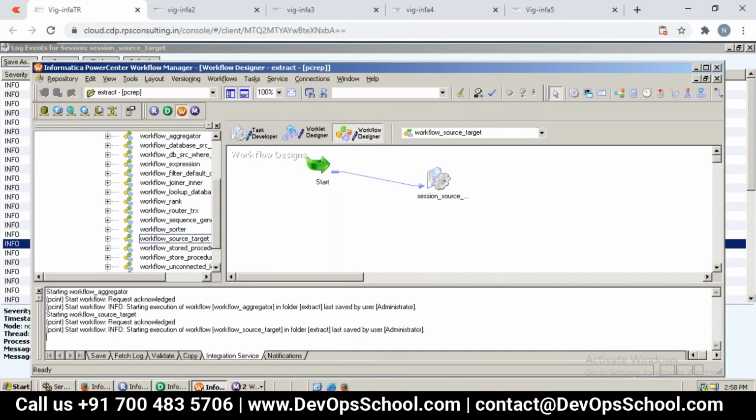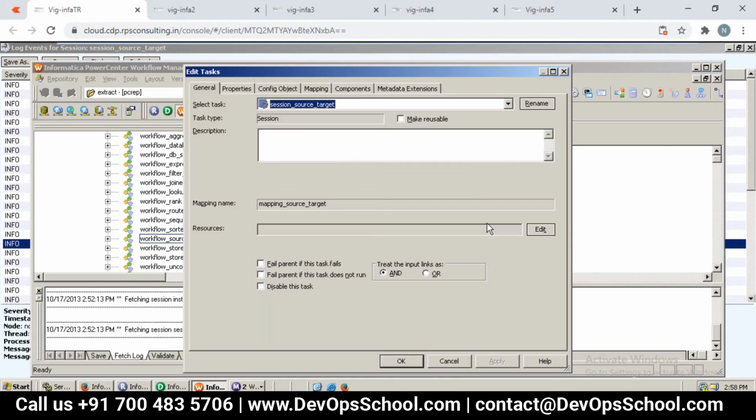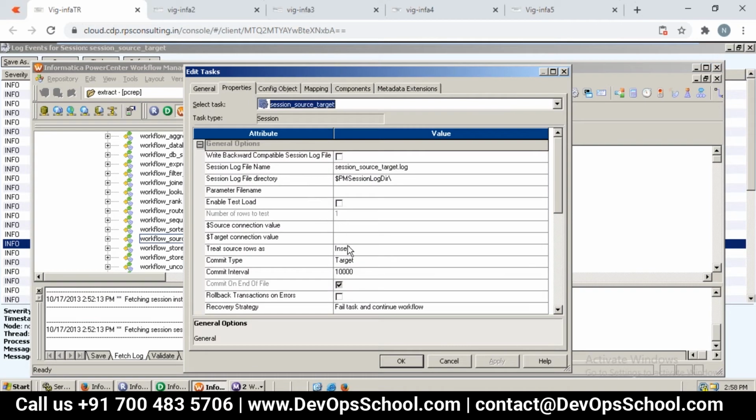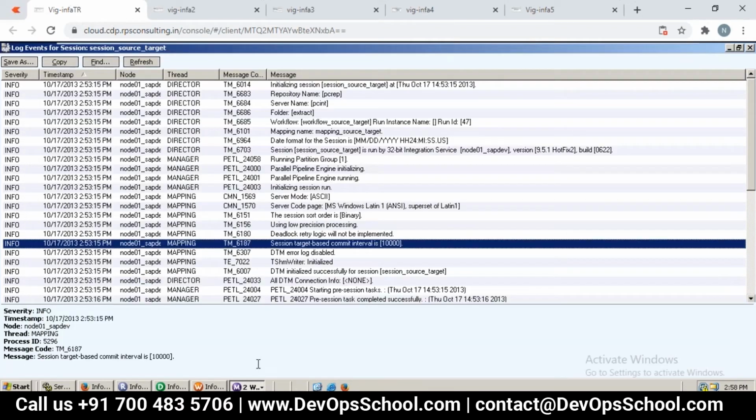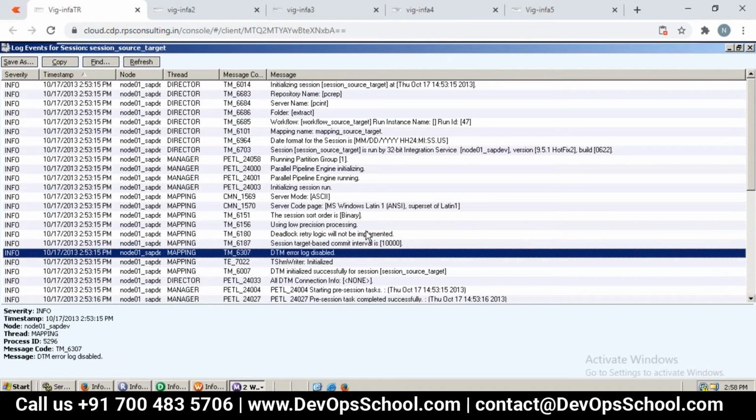If you go and look at the session properties, we can see the different settings we have for this initialization. If you look here, you have all these properties. Can you see the commit interval, 10,000? Likewise, other properties that we can see as part of the log. But anyway, I'll elaborate all of those properties in detail. That's what we can see. Commit interval is what? 10,000.